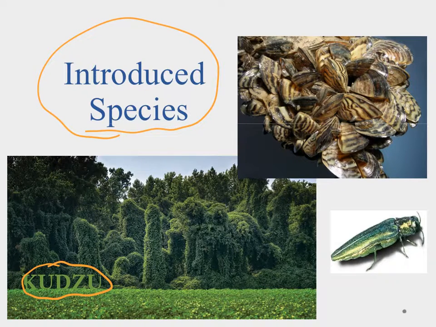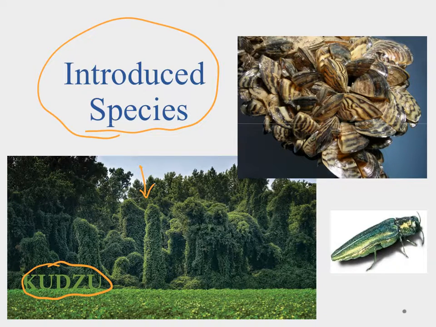But when it gets out of a garden, what it does is it'll actually take over and cover the plants with this kudzu vine, and then these plants underneath it starve and die out because they're no longer able to do photosynthesis because they're covered by the leaves of the kudzu vine.